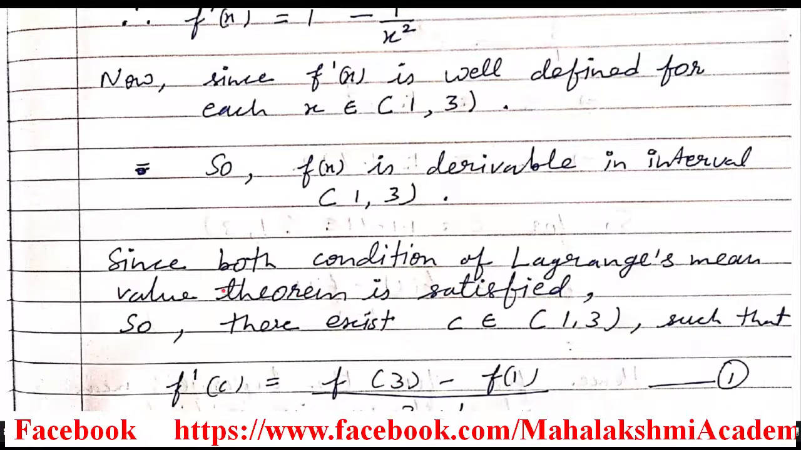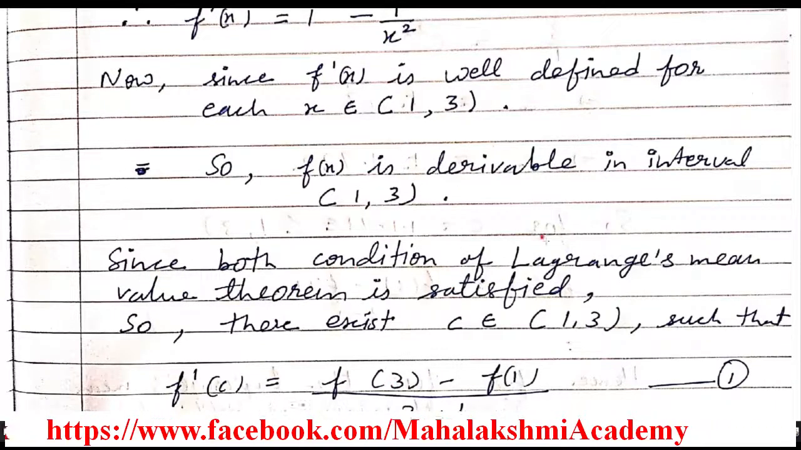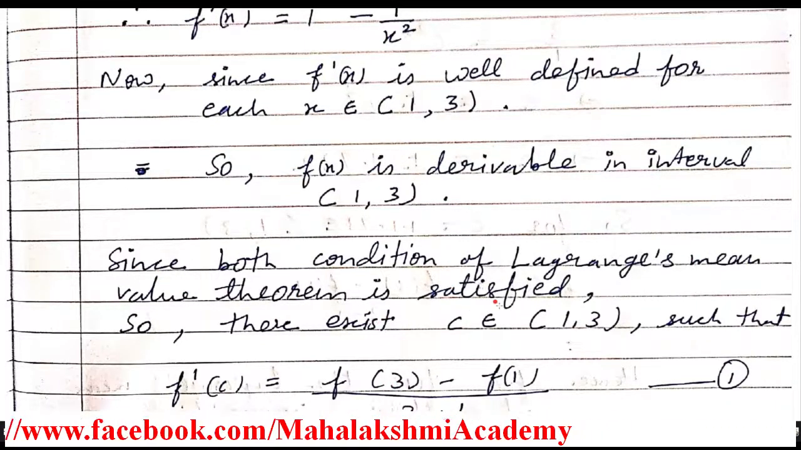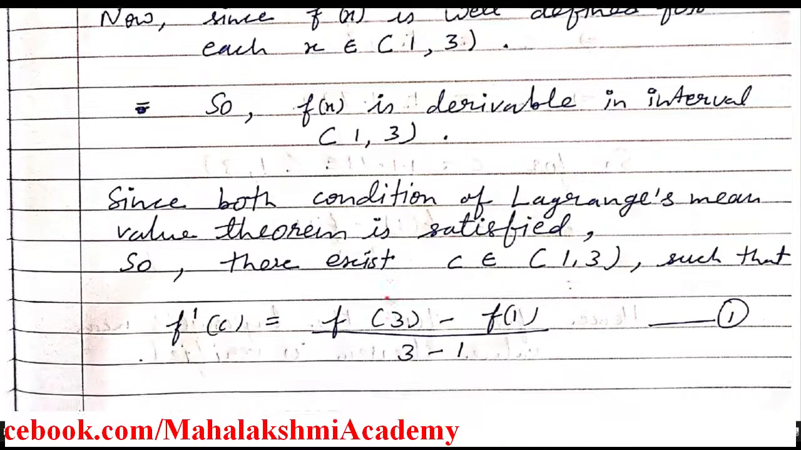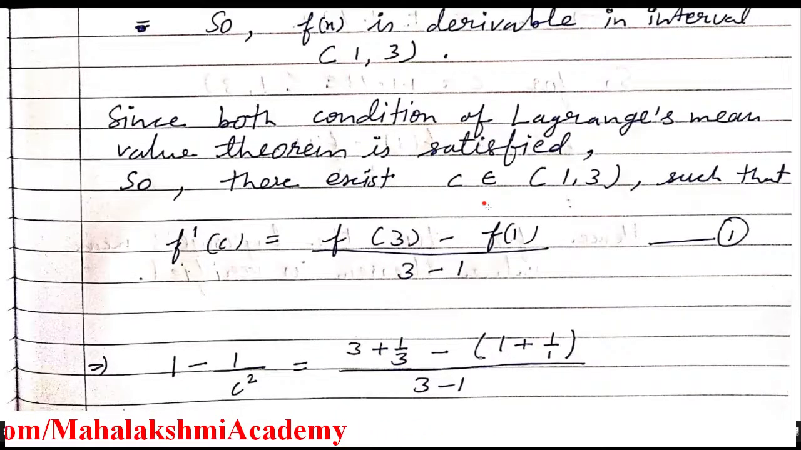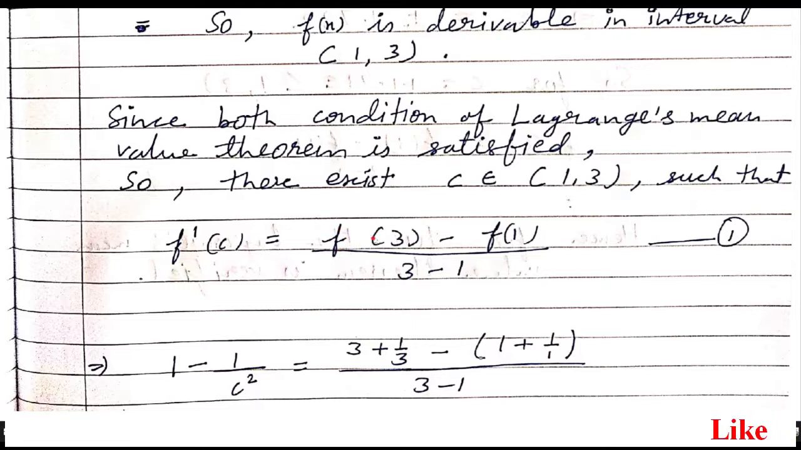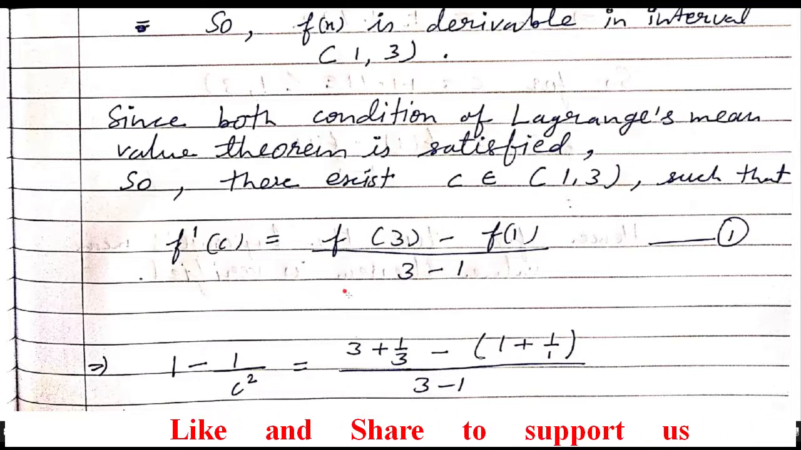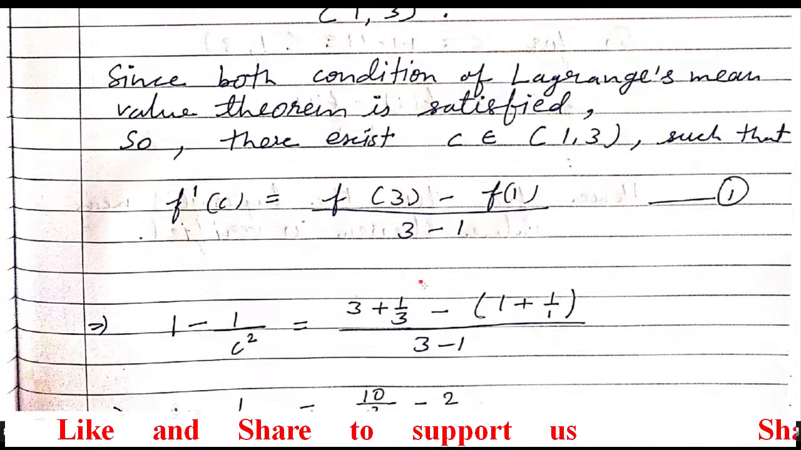Now since both conditions of Lagrange's mean value theorem are satisfied, there exists... what does Lagrange's mean value theorem say? There exists at least one point c belonging to the open interval 1 to 3 where f dash c is equal to f(3) minus f(1) upon 3 minus 1. That is, the function's value at the upper limit minus the function's value at the lower limit, upon upper limit minus lower limit. This you can obtain from Lagrange's mean value theorem.